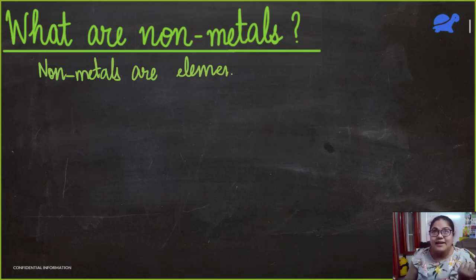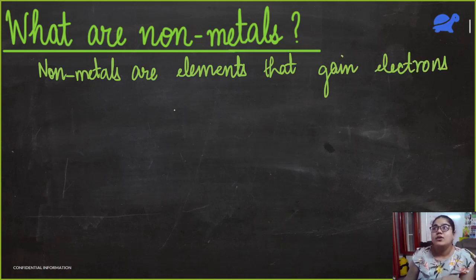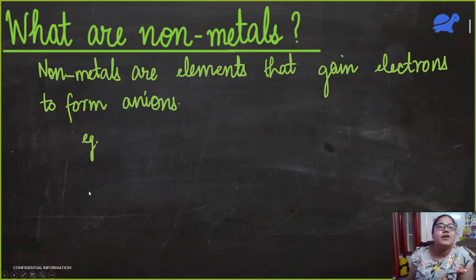And whenever an element accepts electrons, it gets a negative charge, so it becomes an anion. So non-metals are elements that gain electrons to form anions. Here, let me give you an example of a non-metal.